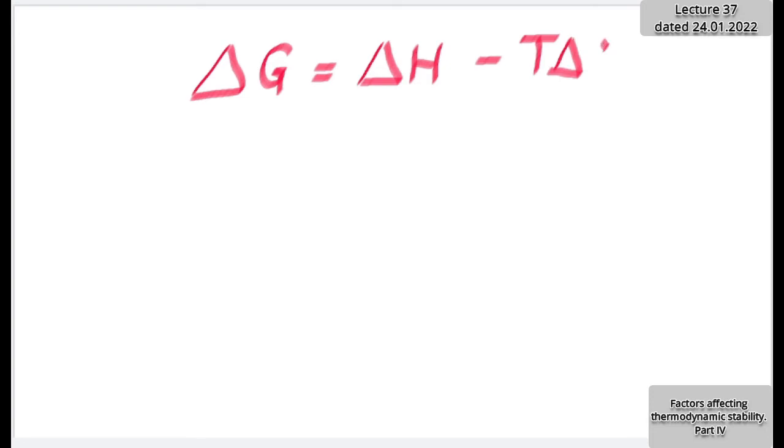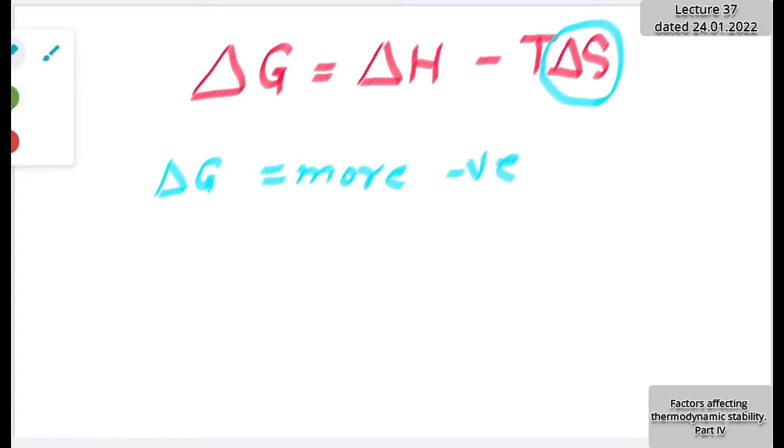An answer of stability lies in thermodynamics. That's the Gibbs equation you might be knowing. Delta G is equal to... at least complete it now. S. Right. S for what? Entropy. Yes, and this term is very important for us. Entropy change. And what's the logic? If delta G is negative, more negative, what will be the consequence?